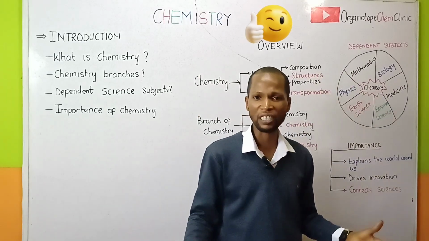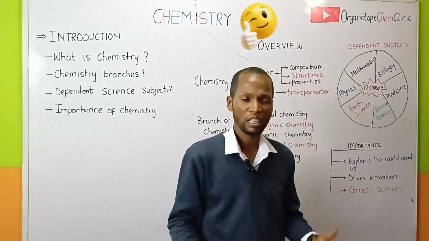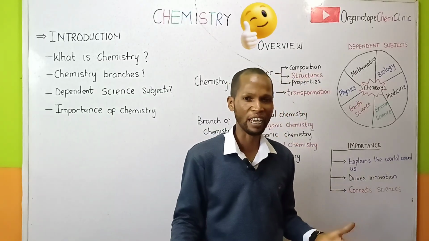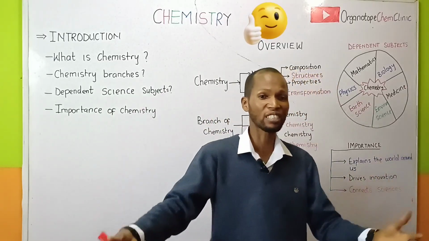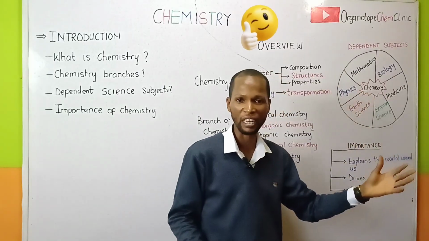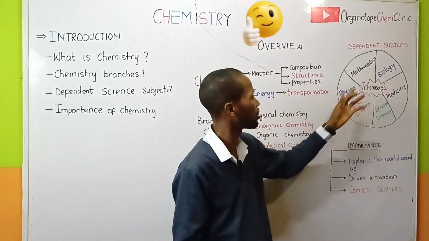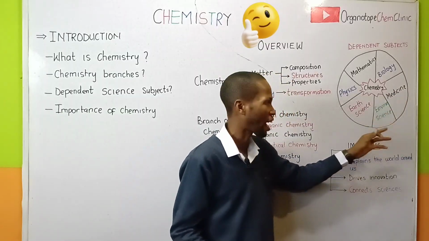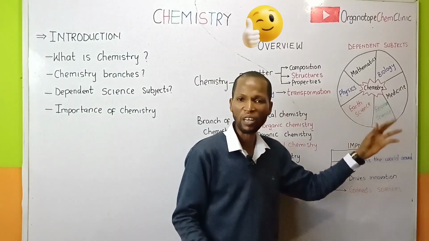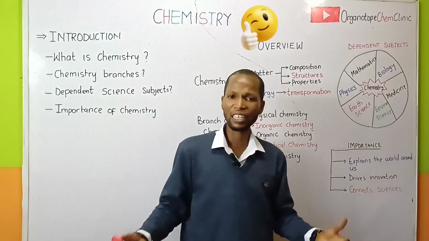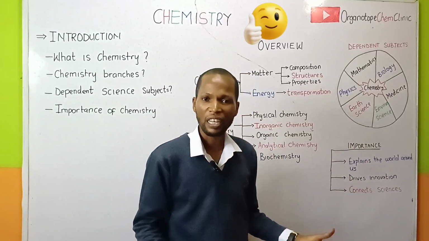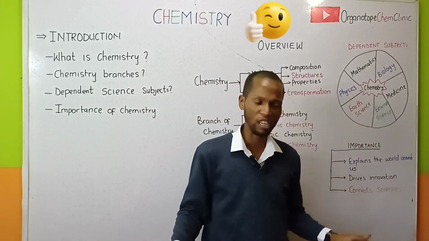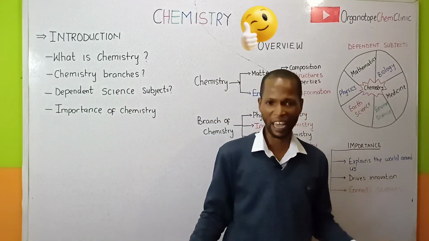What are those subjects that depend on chemistry? Chemistry is considered the central science, and I will say that chemistry is the central nervous system of all science subjects because it forms the bridge between mathematics, biology, medicine, environmental science, earth science, as well as physics. Then what is the importance of chemistry? Chemistry explains the world around us, it drives innovation, and also connects sciences.